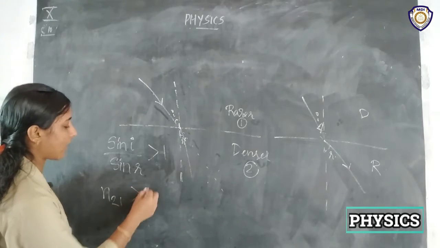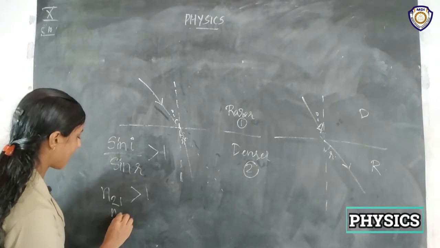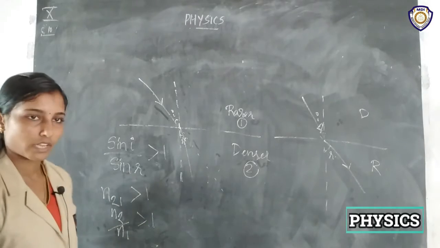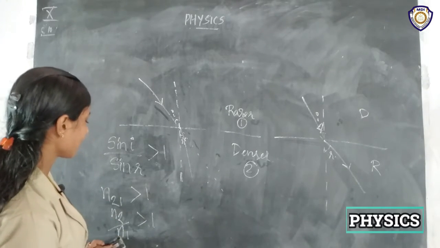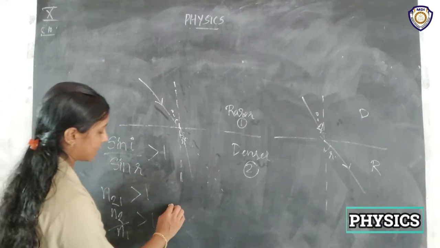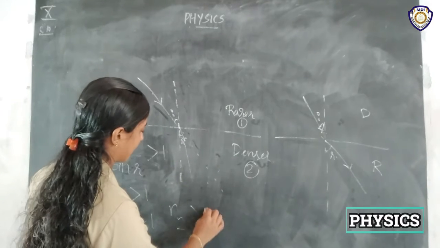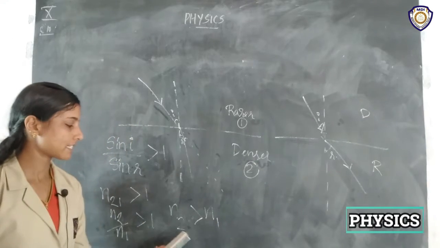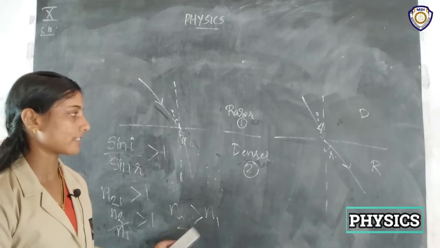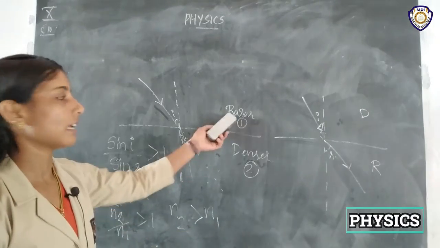N21 is greater than 1. So we can write this as N2 by N1, that is greater than 1. And we can interchange this while cross multiplying. That means N2 is greater than N1, which means N2 has the greater refractive index. That means N2 is the denser medium and N1 is the rarer medium.